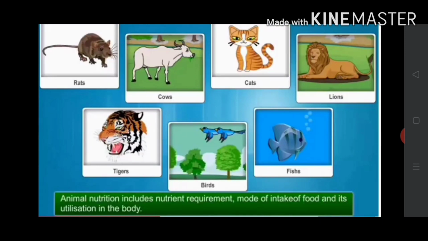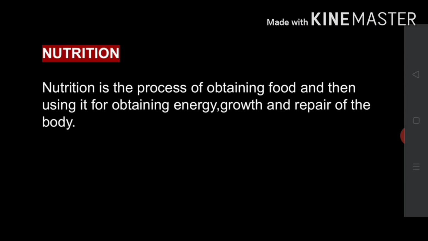All organisms, including humans, require food for the growth, repair, and functioning of the body. Animal nutrition includes nutrient requirement, mode of intake of food, and its utilization in the body. Do you know what is nutrition? It is the process of obtaining food and then using it for obtaining energy, growth, and repair of the body.